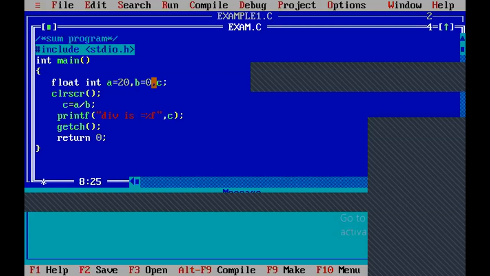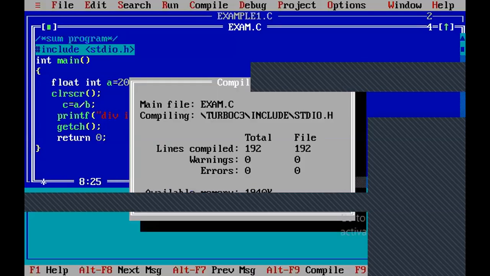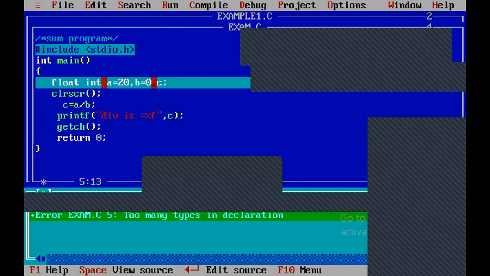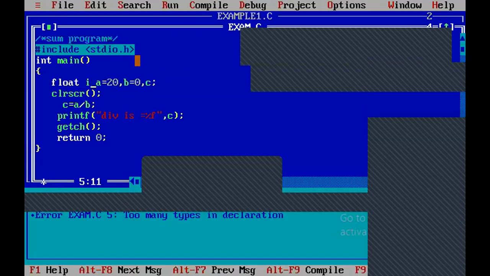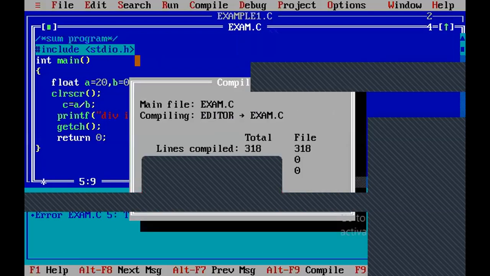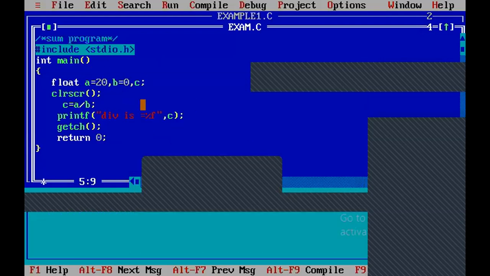So in C language we still have this drawback. I'm pressing Alt F9. One minute, guys. Too many declarations, why is it too many declarations? One minute. Okay, int is there, right? No problem. Now you can check, guys, I'm getting 0 errors and 0 warnings. That means I'm not getting any error. That means 20 by 0 cannot be performed in C language, but it is not getting any error at compilation time.